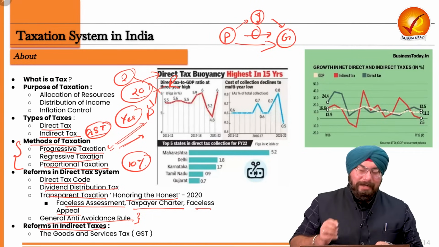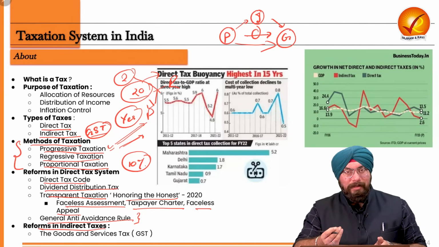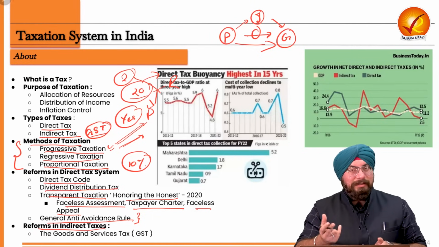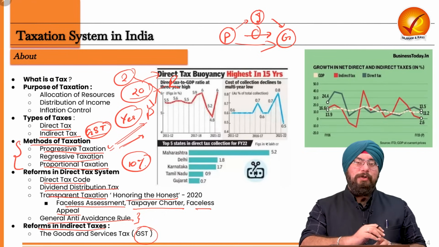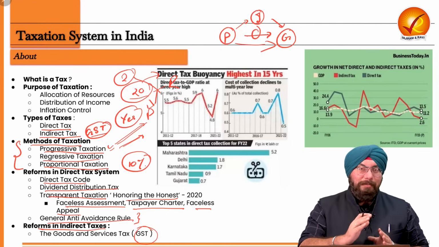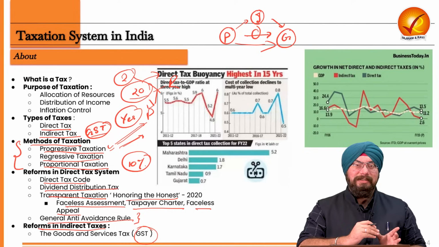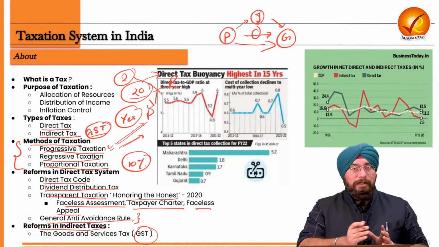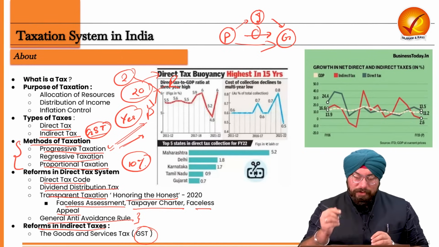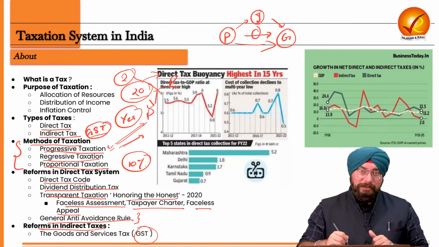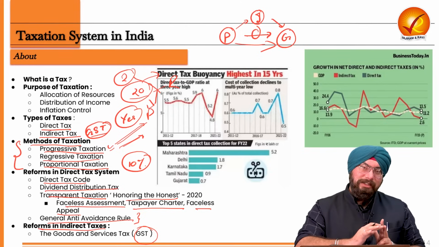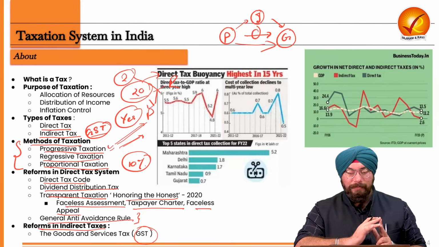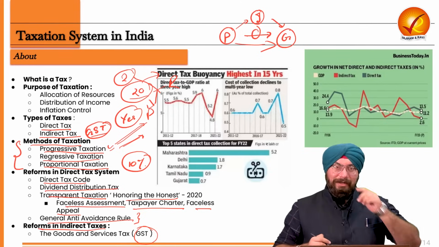So, reforms in indirect taxes. The biggest reform, as you all know, the biggest reform of indirect taxes in independent India, is the introduction of the Goods and Services Tax. So there was an amalgamation of a lot of indirect taxes, VAT, sales tax, customs duty, and a lot of other taxes, and eventually this GST came into being. Of course, it's currently divided into CGST, Central Goods and Services Tax, SGST, State Goods and Services Tax, then IGST, Integrated Goods and Services Tax. I hope this taxation part is very, very clear to all of you.